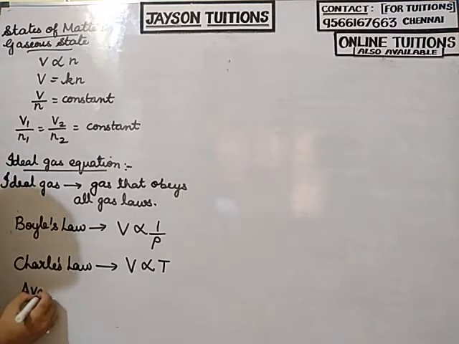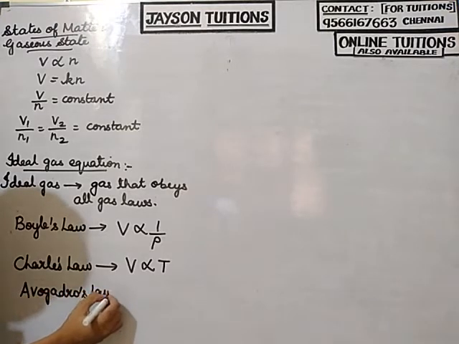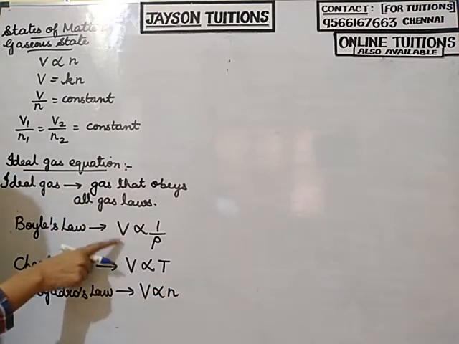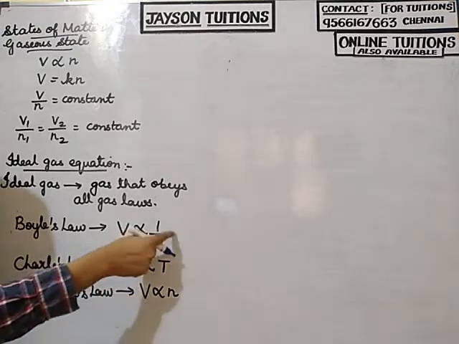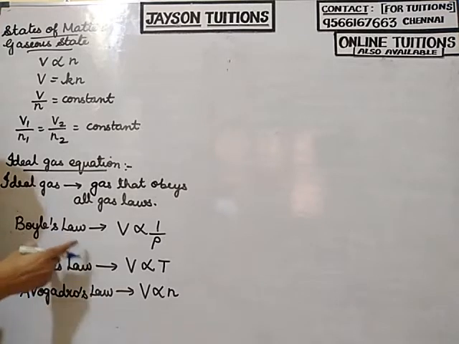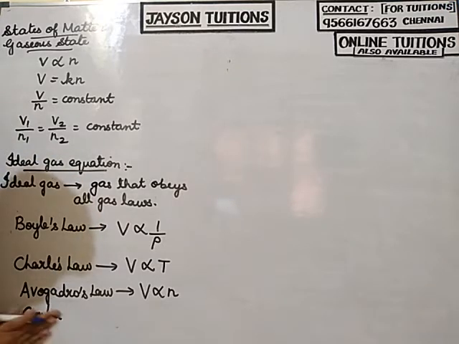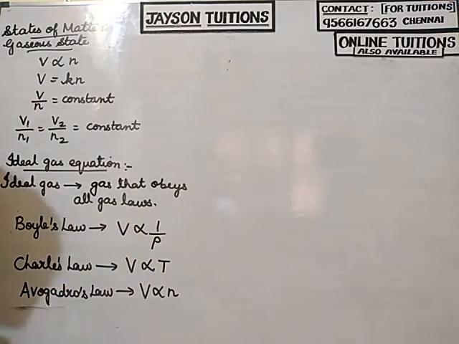And Avogadro's law states that V is proportional to n. On all sides I am taking V on the left hand side and writing the law on the right. Now I am going to combine Boyle's law, Charles' law, and Avogadro's law. So combining all the three laws.